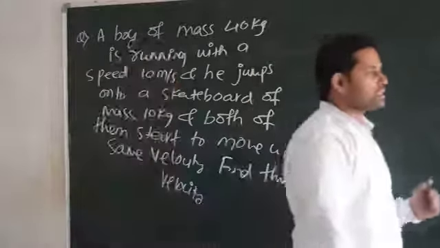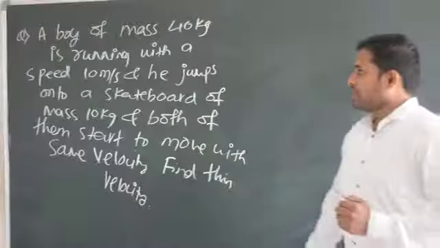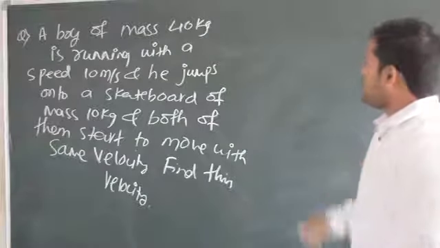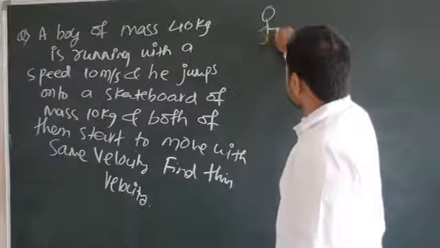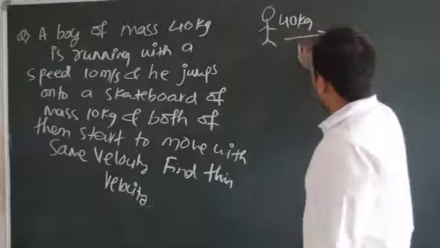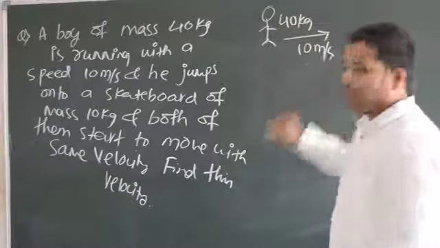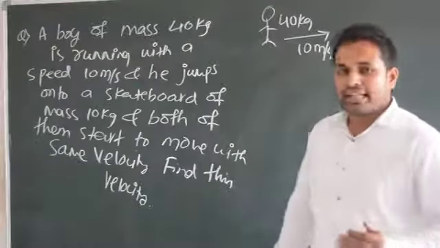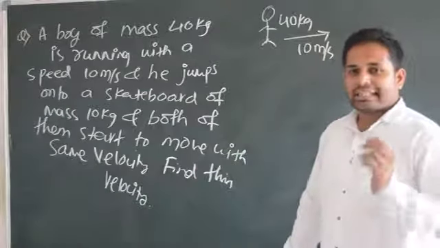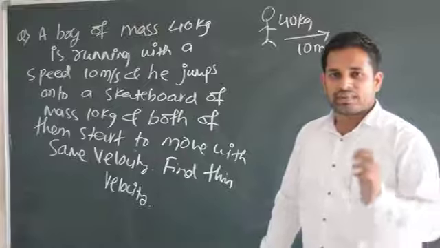You can make analysis about this. I will start solving. A boy of mass 40 kg. For example, I have one boy here. His mass is 40 kg. Okay, fine. So he is running with how much speed? 10 meter per second. Here speed and velocity both are the same. Why are they the same? Because it is motion in a straight line. Whenever motion in a straight line is there, velocity and speed both are the same.